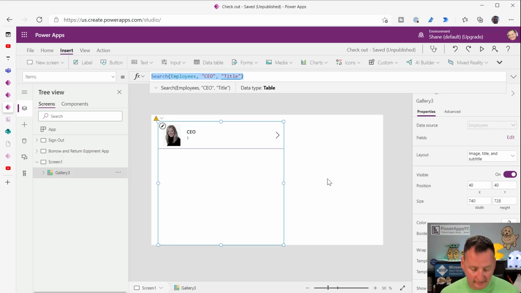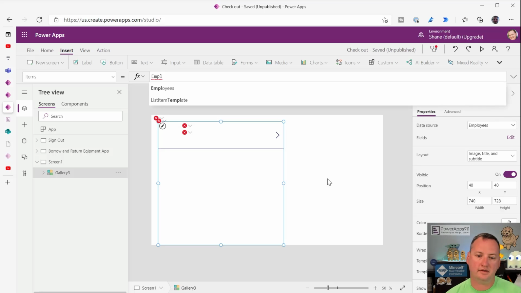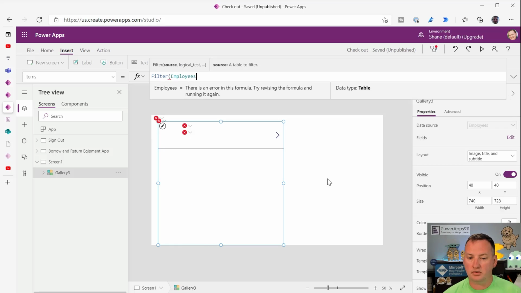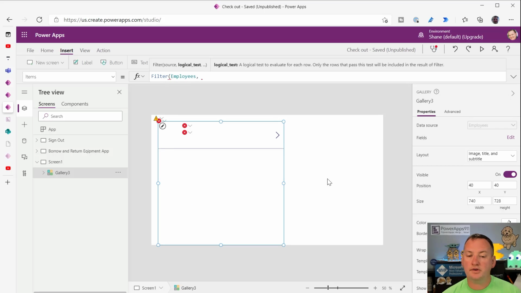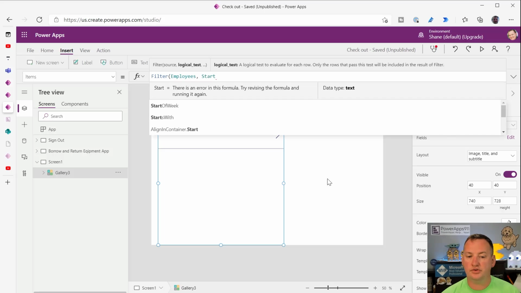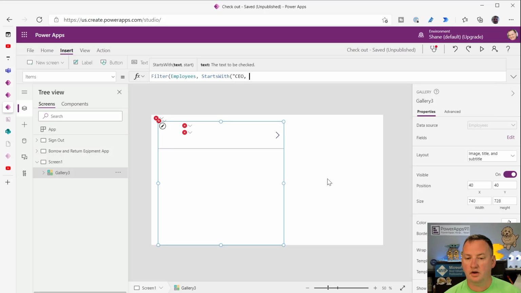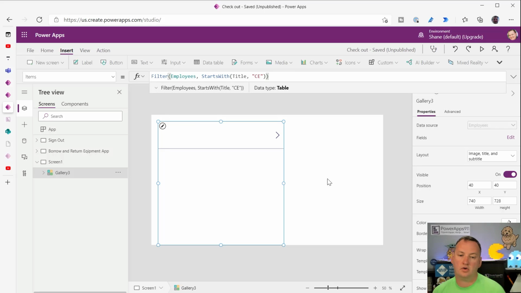But what you can do that is delegable here, which I don't think is what the question asker wanted, but this is kind of what we have, is you can say, I want to filter employees. And then what do I want to do? I want to filter where, use the StartsWith function. So starts with CEO. Wait, I did that backwards. So this is the column, so it would be the title column. So our title starts with CE. And so then that should return Nicola's record.